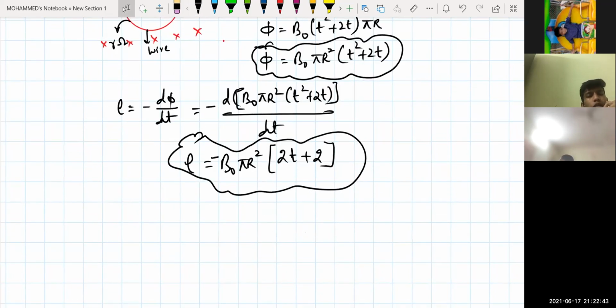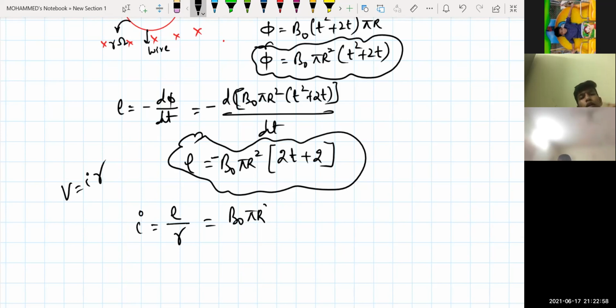Once I know this induced EMF, then I can calculate the current. What is the current formula? I is equal to induced EMF divided by R, that is E equals I into R. Here R is given as resistance, small r. So I will be equal to E by R, which is B naught into pi R square into (2T plus 2) divided by R.